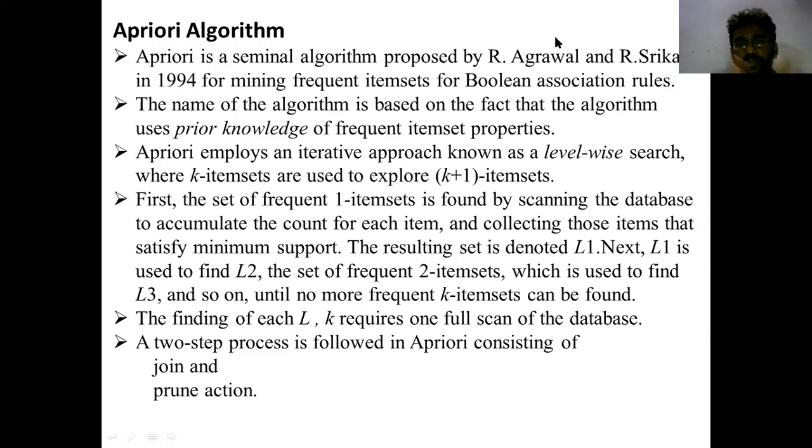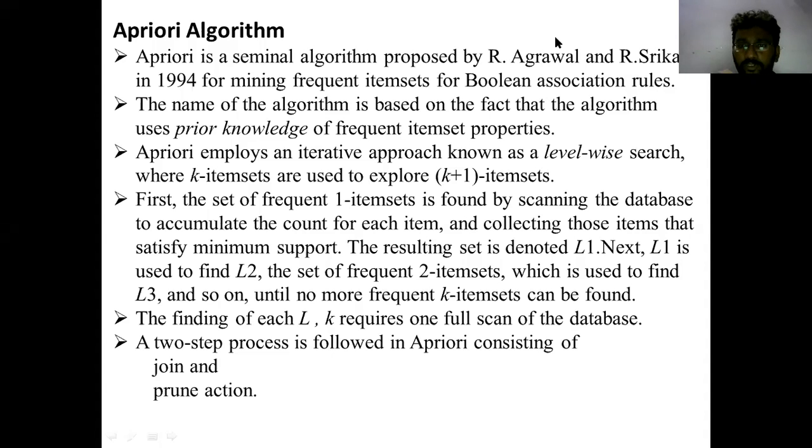So from L1 to L2 and L3 to L4, whatever set of results is found in L1 will be moved to the next level, L2. Whatever result is found in L2 will move to the search for L3. Like this, the frequent itemsets keep moving from one level to the next until no more frequent itemsets can be found, that means no more k-itemsets can be found. To find each Lk requires one full scan of the database.